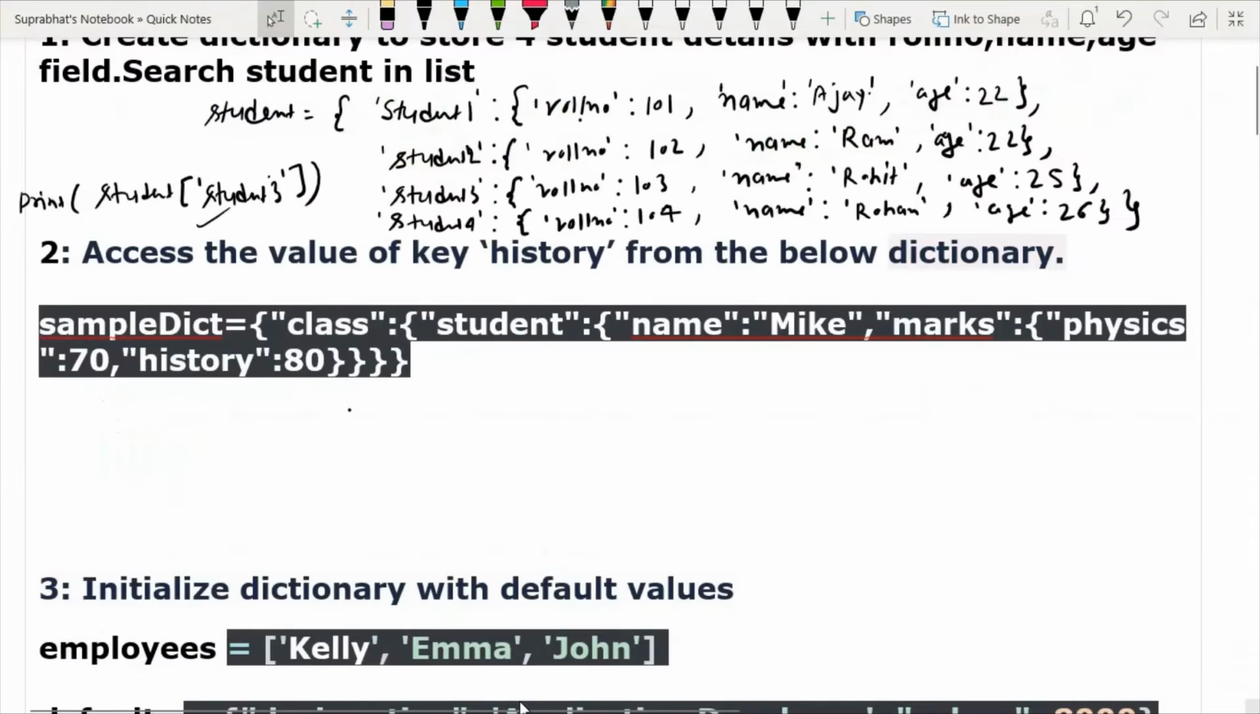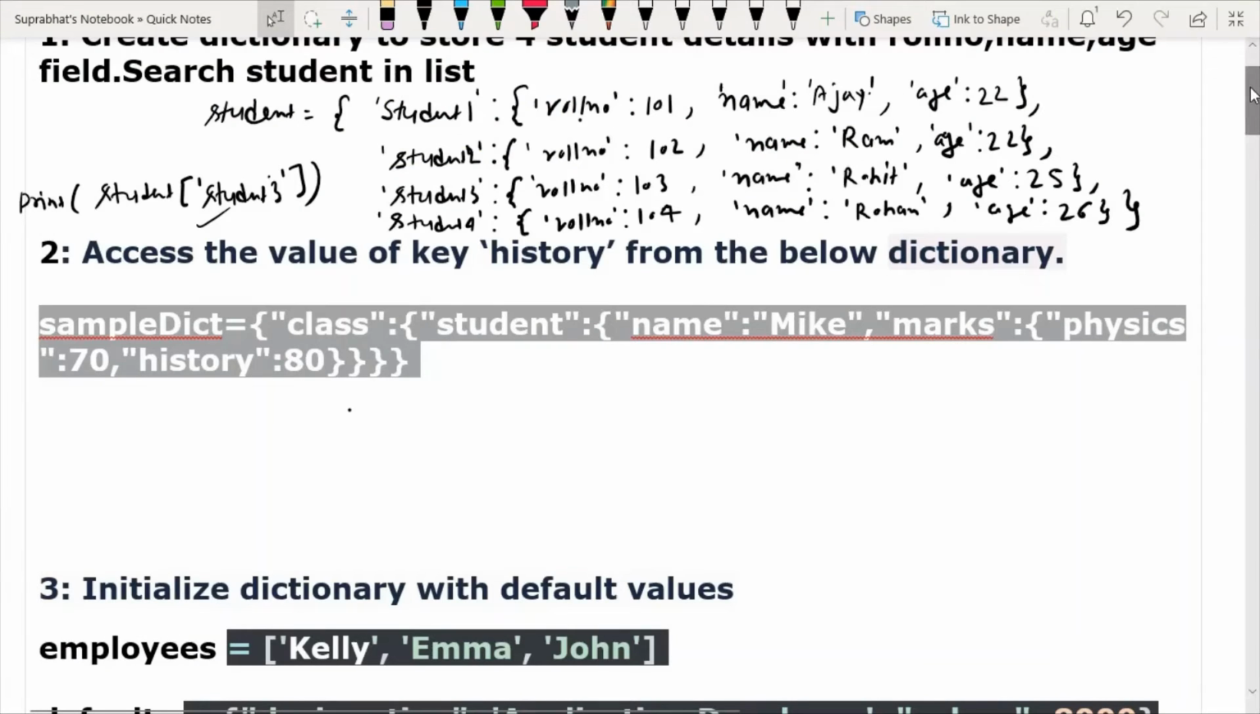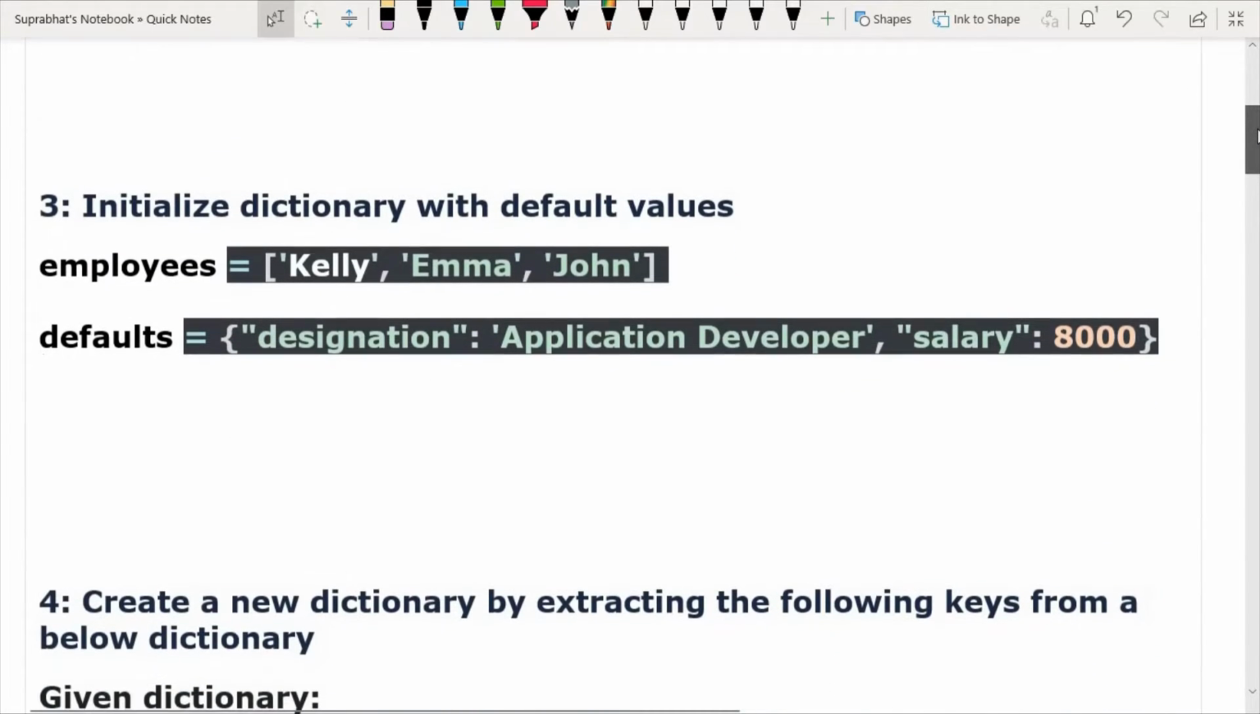Next question is this question. Please read carefully and give me the answer. Initialize a dictionary with default values. The keys are Kelly, Emma and John, with designation and a default value for all of them.